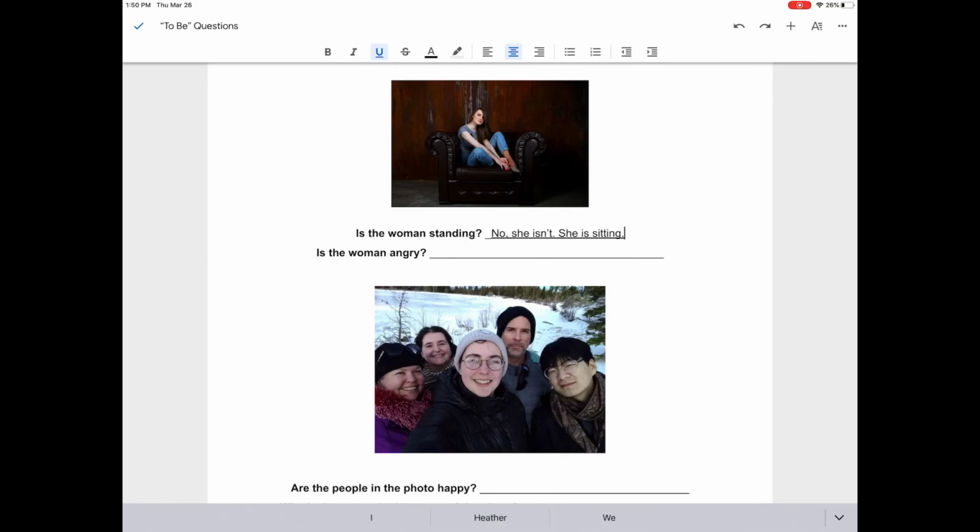Look at the woman. Is the woman angry? No, she isn't. How do you think the woman feels? I said, she is calm. I can change the predicate calm to describe her in a lot of ways. Maybe she is smiling, or she is relaxed. I can also say, she is happy. I know I feel happy when I can sit down and relax.